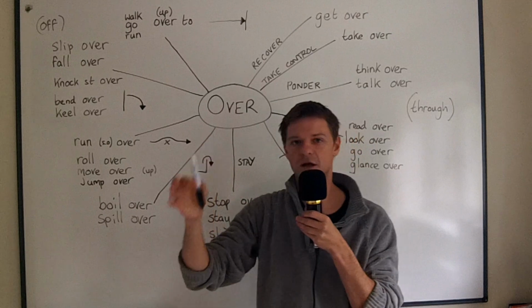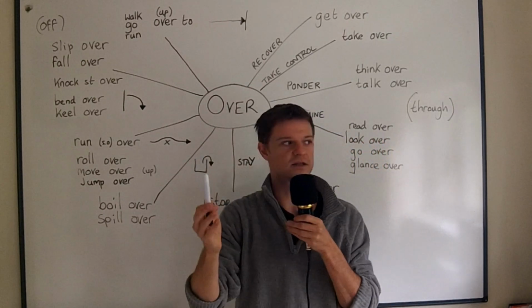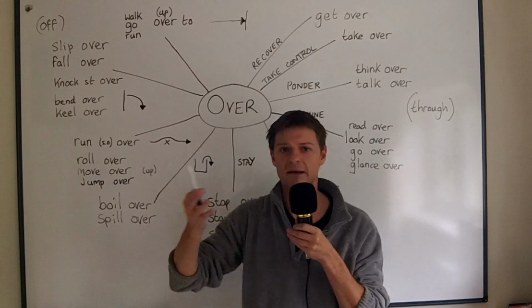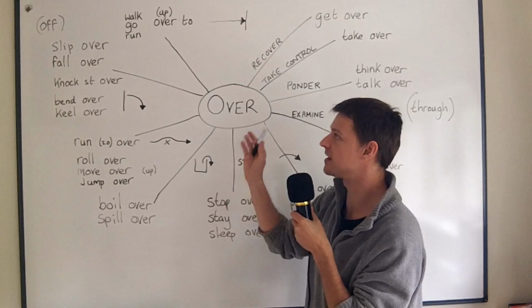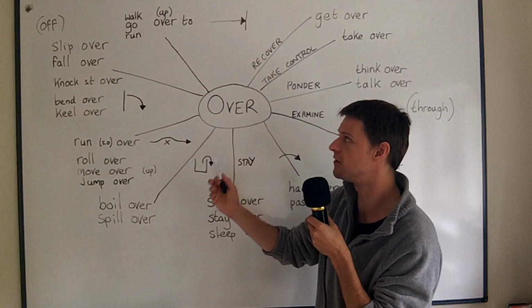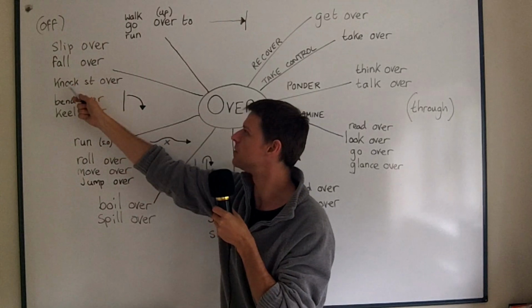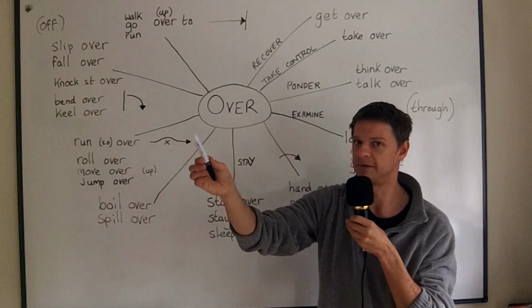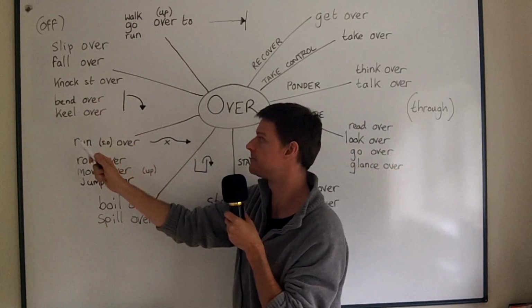You knock the glass off the table. You knock the wallet off the chair. Anything, but it must be knock something off something. Okay, so that's how we use knock off and fall off. It must be knock off or fall off something. Fall over or knock over, it's when something stands up and then goes down. A person or maybe an object if you're knocking it over.